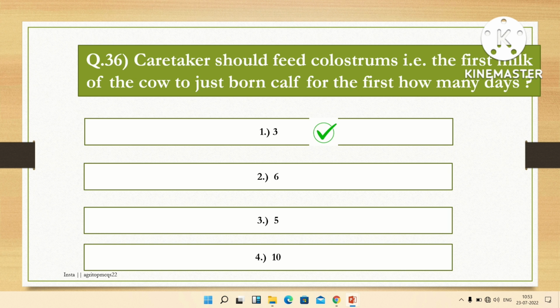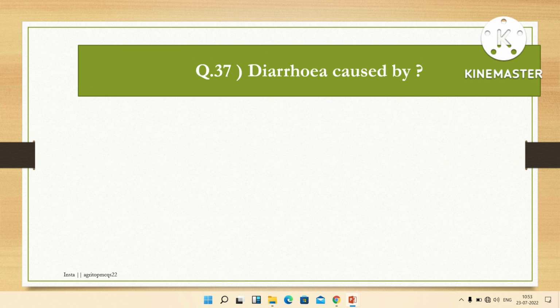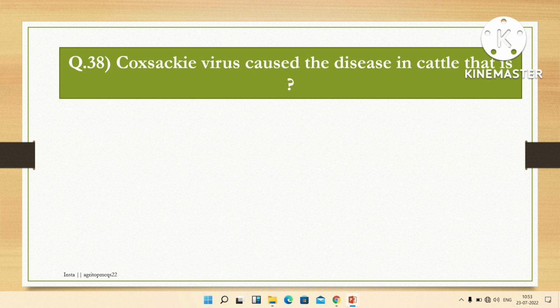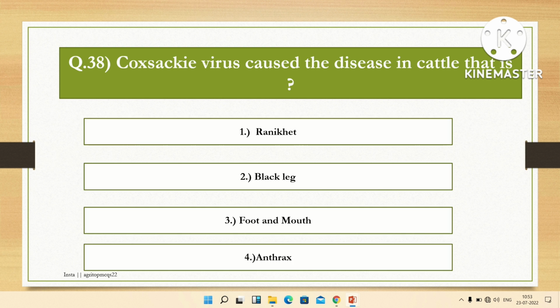Caretaker should feed colostrum to the just born calf for the first 3 days. The next question is: diarrhea caused by, options are virus, protozoa, fungus, bacteria. The right answer is bacteria. Diarrhea is caused by bacteria. The next question is: which virus causes the disease in cattle, options are Ranikhet, black leg, foot and mouth disease, and anthrax. The right answer is foot and mouth disease. The virus causes foot and mouth disease in cattle.